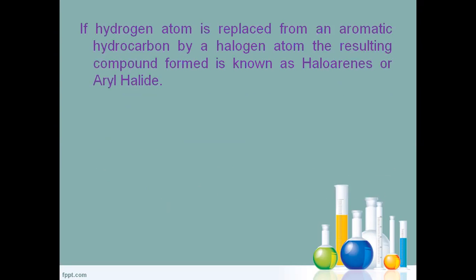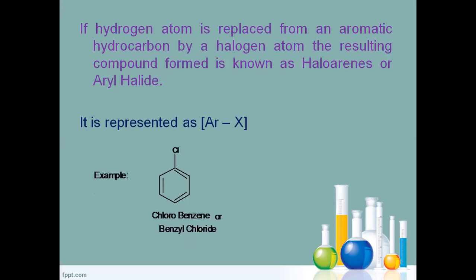Next, if the hydrogen atom present in an aromatic compound is replaced by a halogen atom, the compound is known as a haloarene or aryl halide. These are generally represented as ArX, where Ar is an aromatic group and X is a halogen. Examples are chlorobenzene or benzyl chloride.